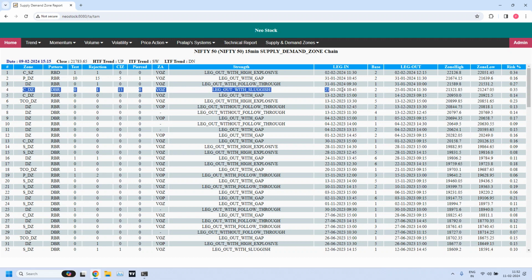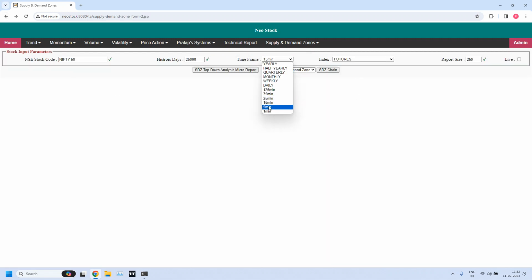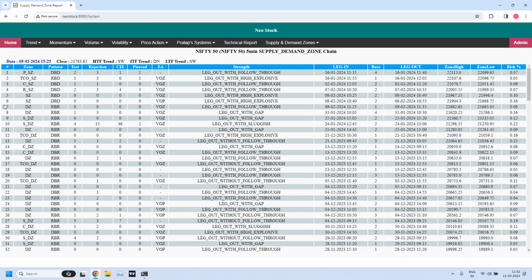And below that, two high liquidity zones are there. So let me go back and generate the 5 minute zones, supply demand zone chain. Look into the 6th and 7th. These two are immediately available. But which is the high liquidity fourth one, but that is already pierced.